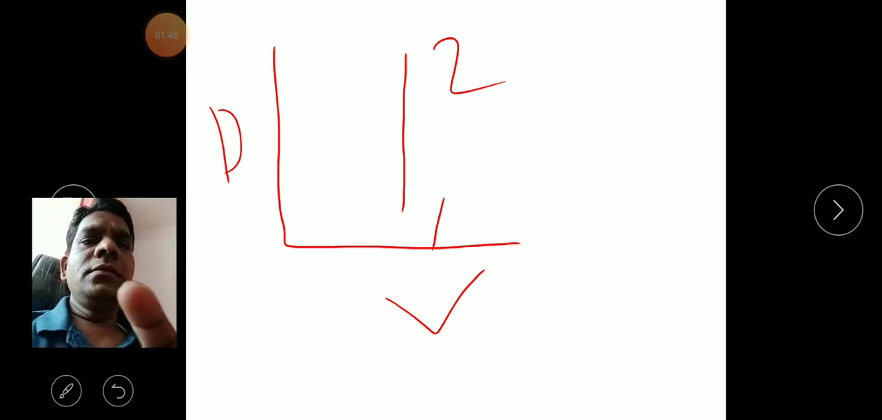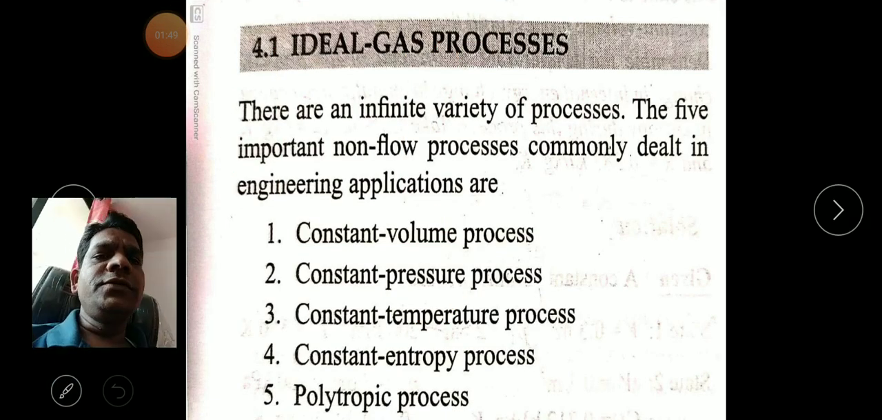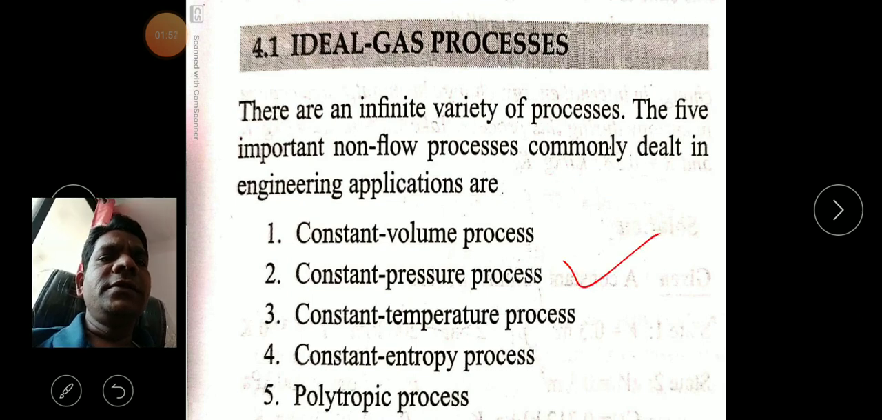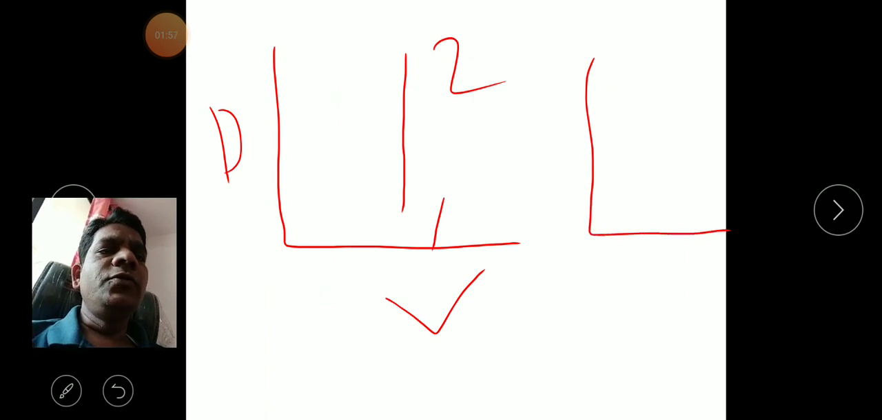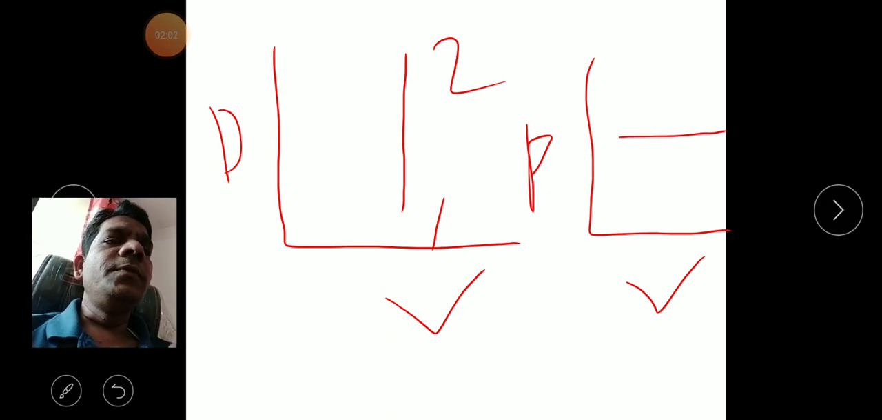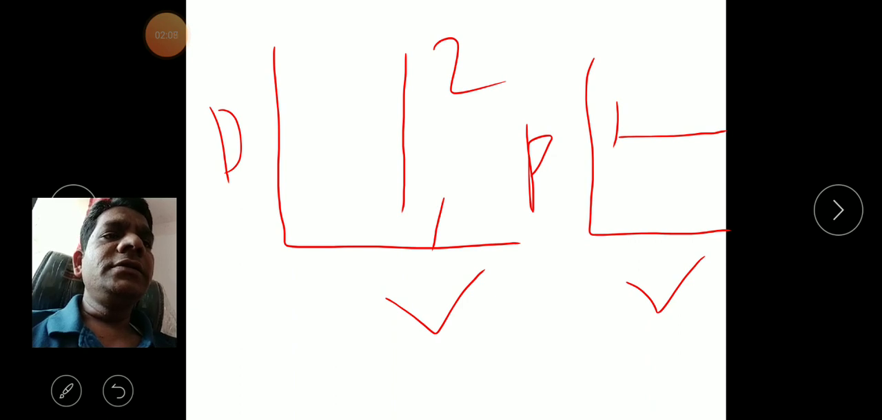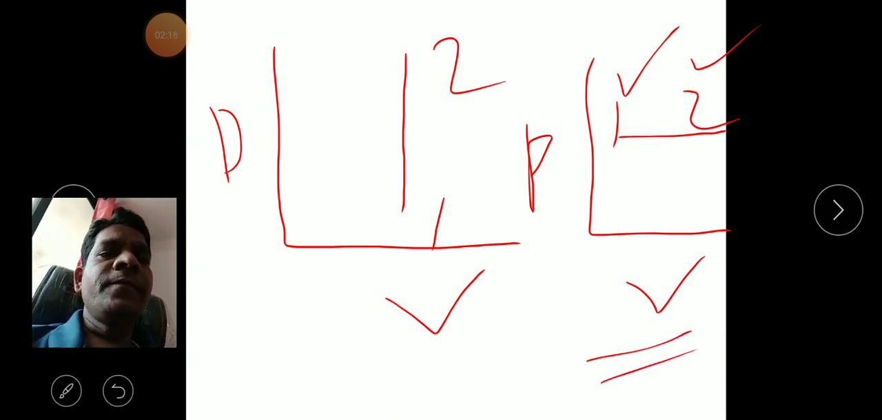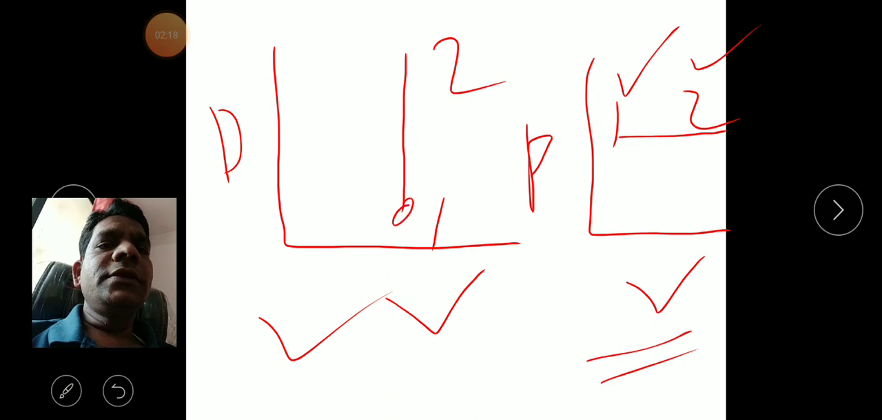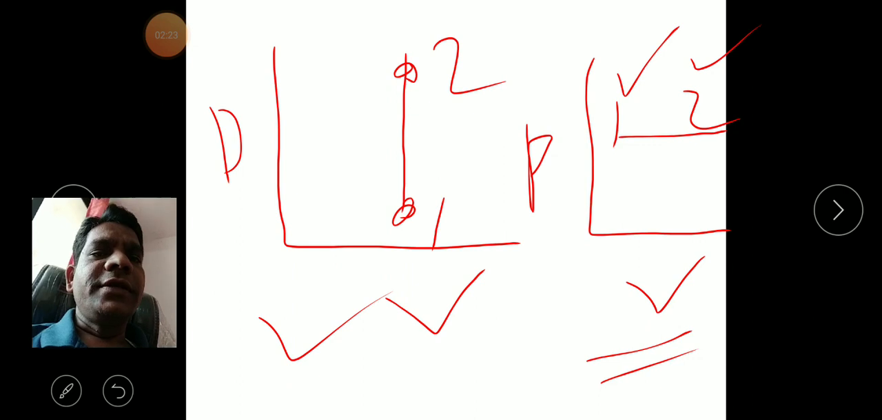Another process we have is the constant pressure process. So in the constant pressure process, the pressure should be constant. Suppose you consider this PV diagram, the pressure should be constant there. The inlet and the outlet, state 1 and state 2, are constant in constant pressure, and in constant volume, the volume at state 1 and state 2 should be constant.